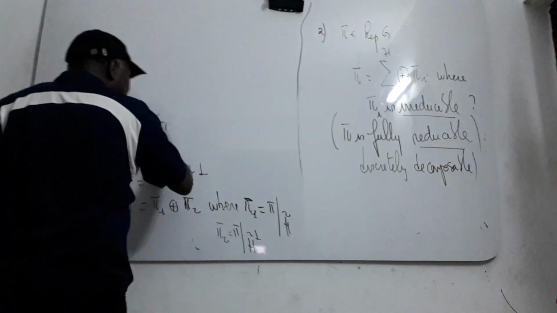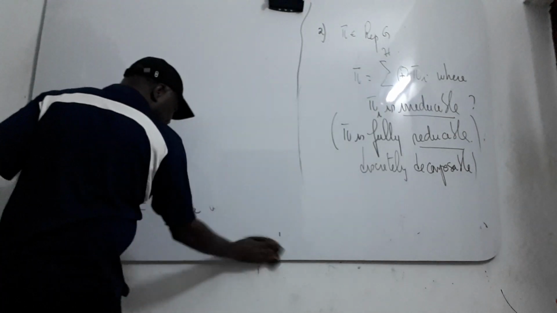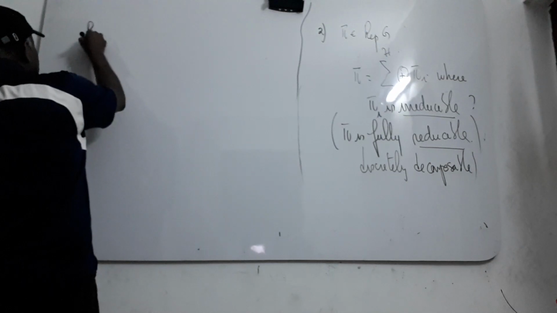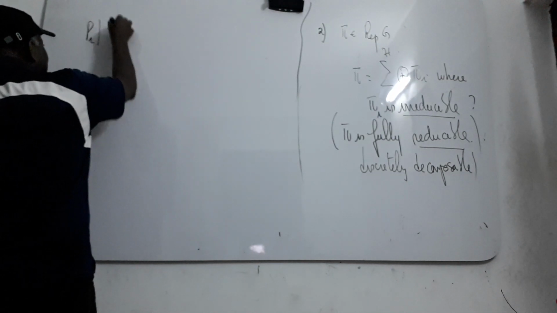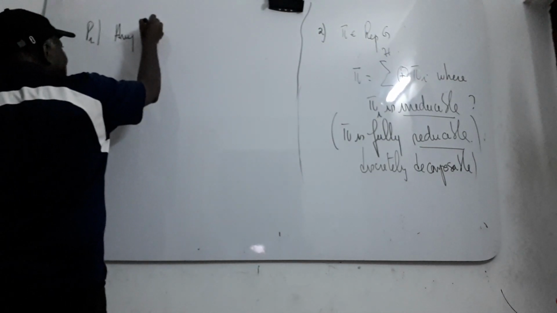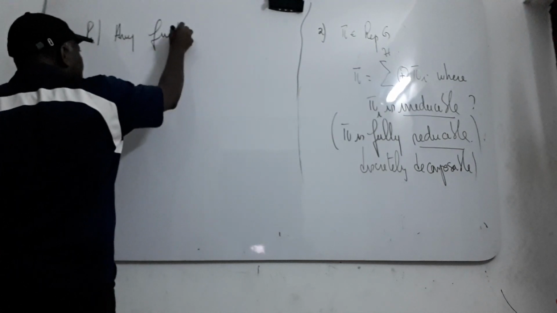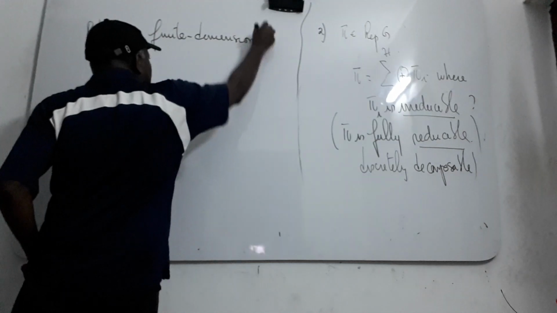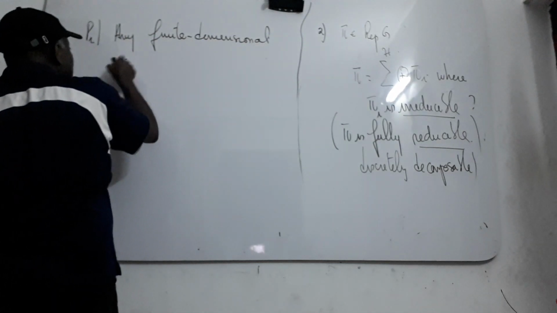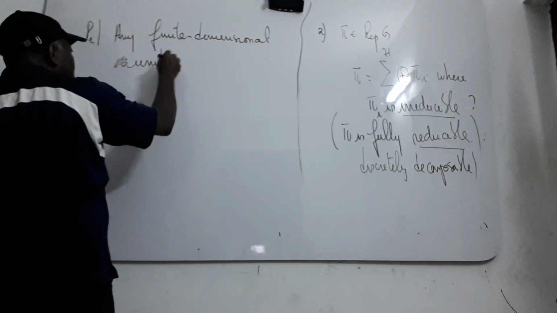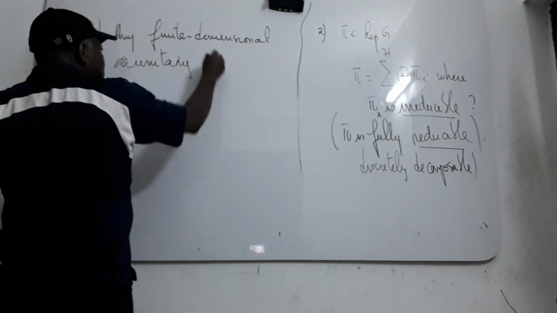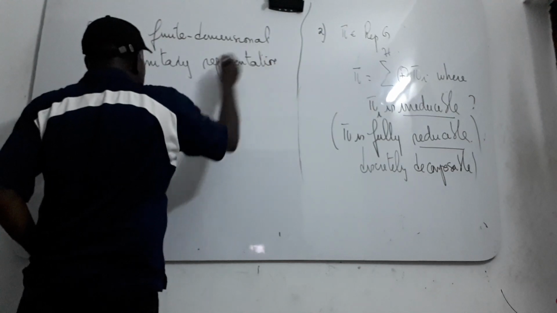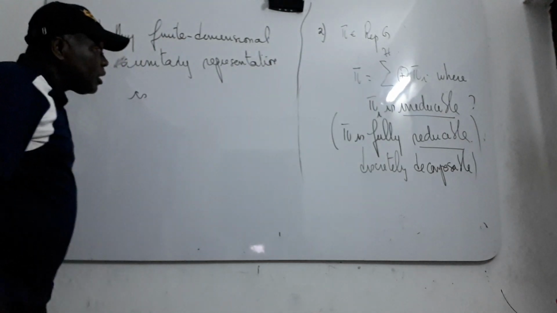when your representation pi, I give you a property like this: any finite dimensional unitary representation is fully reducible.